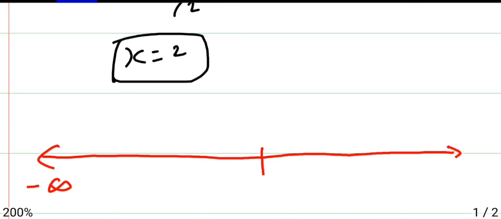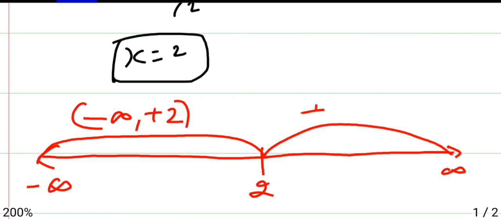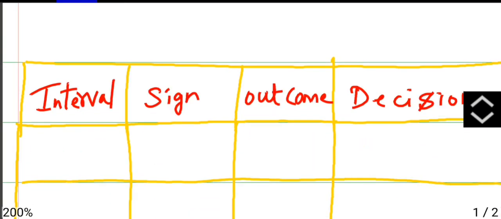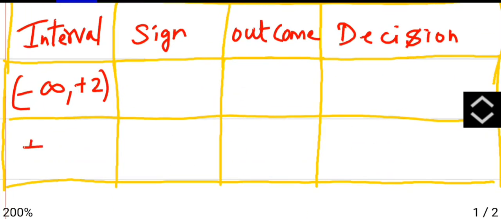This is minus infinity, this is plus infinity, and we get the solution as 2. So here our intervals will be minus infinity comma 2, and from here till here 2 comma plus infinity. So we got two intervals. We'll just write here. It is minus infinity comma 2, and then the other one we got 2 comma plus infinity.